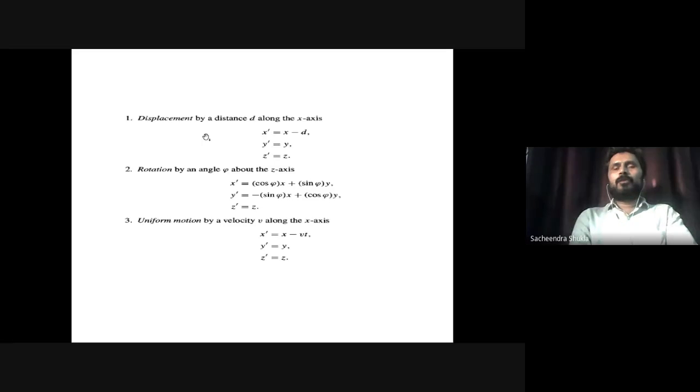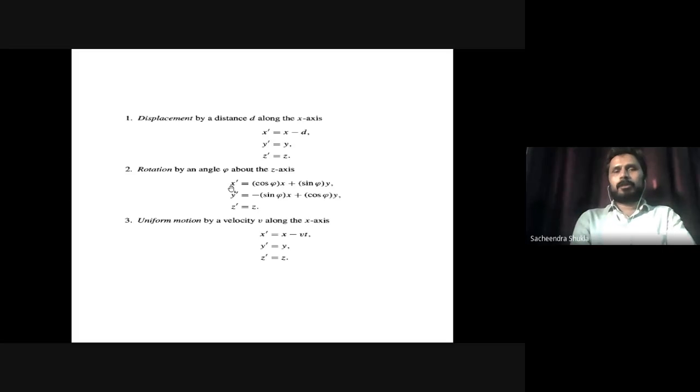If the two observers are just displaced, meaning they are stationary but displaced, and they are looking at an experiment, then this is a very simple result, that x dash is x minus t, the x coordinate measured by the other observer. Similarly, y dash is y, z dash is z, because we have displacement only along the x-axis.